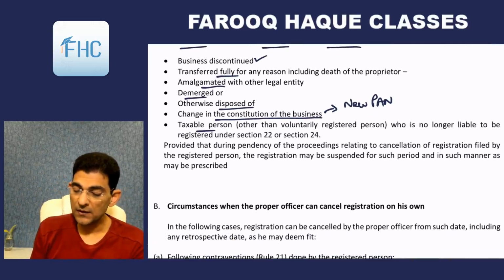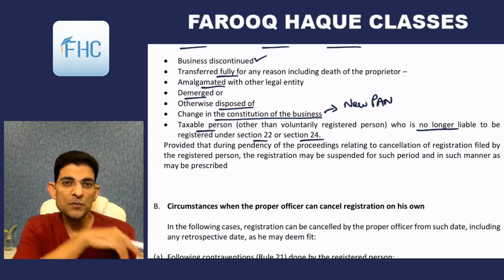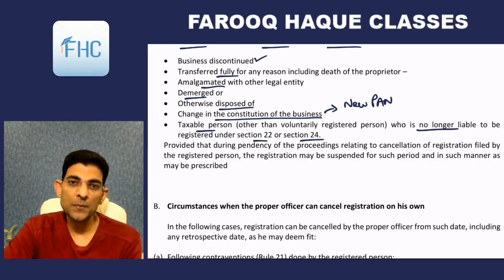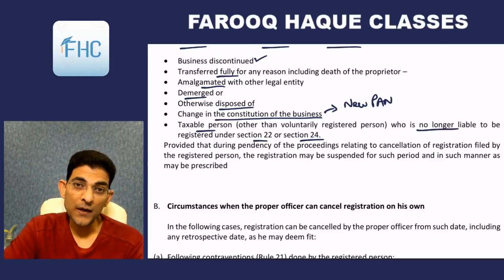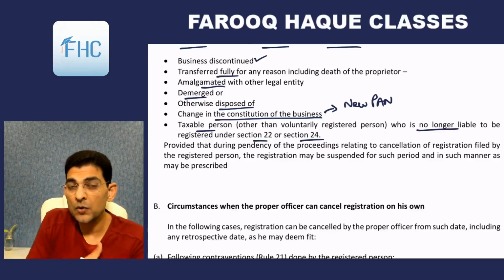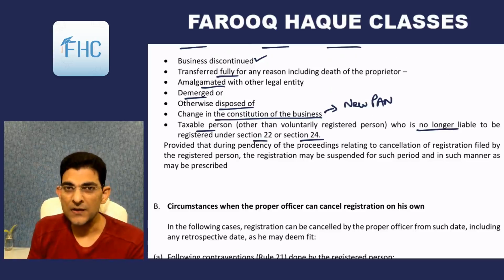Or the taxable person, other than a voluntarily registered person, who is no longer required or liable to be registered under section 22 or 24, means if his turnover falls below the threshold limits. If your turnover falls below the threshold limit, then you are not required to register. So if you are already registered, you can go and cancel your registration. But if you have taken voluntary registration, which does not require any threshold limit, you can take voluntary registration with any turnover. In that case, that will continue, and you cannot cancel it.